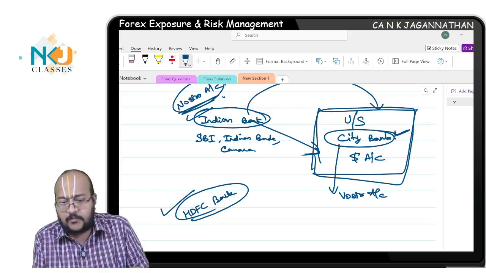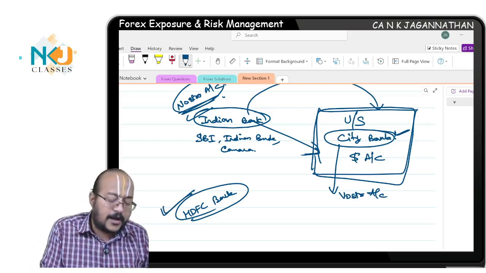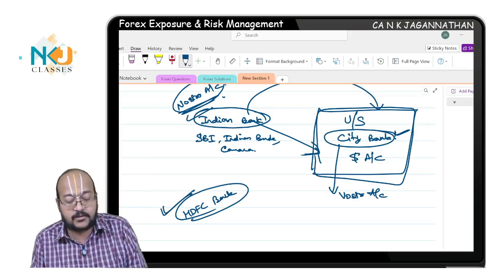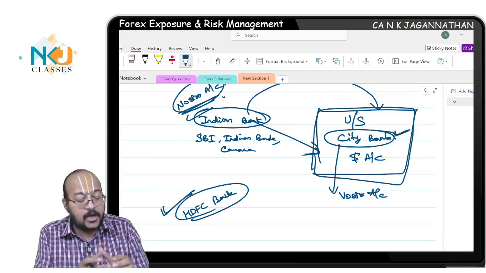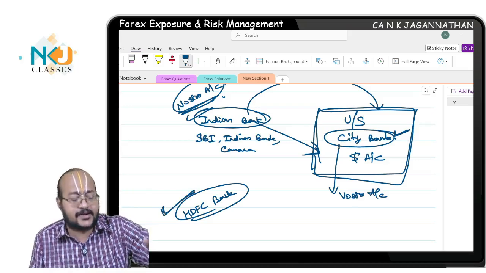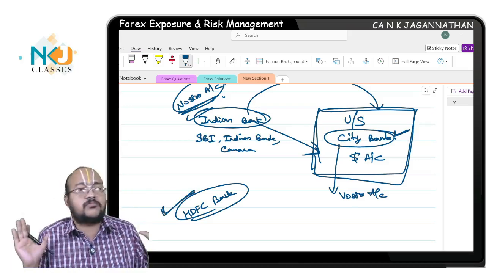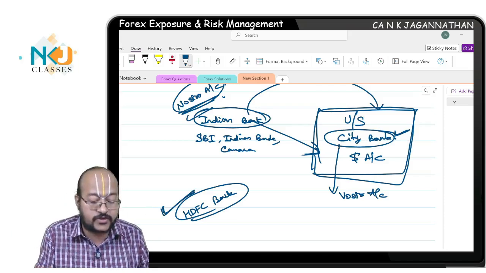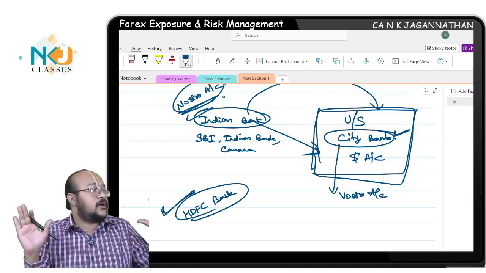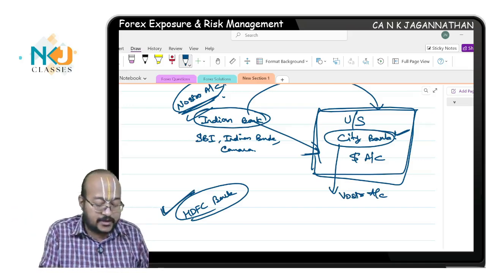The Indian bank and Citibank will deal, but the transaction is facilitated by a third party, say HDFC Bank. HDFC Bank is facilitating the Nostro account transaction between the Indian bank and Citibank. This is called a Loro account.